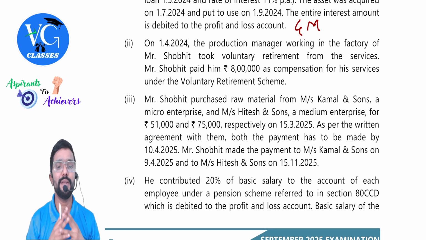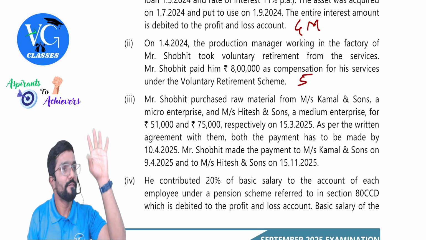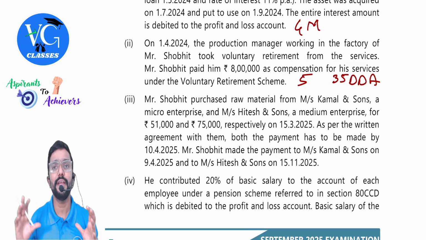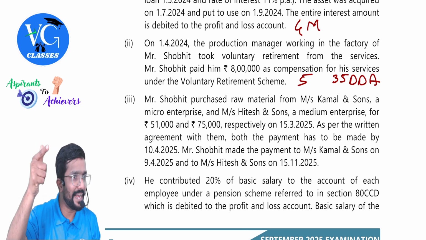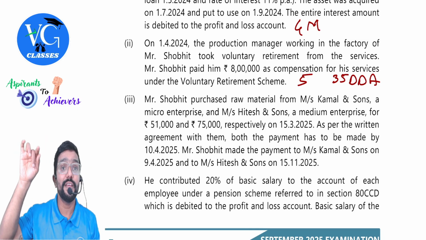On 1st April 2024, the production manager working in the factory of Mr. Shobit took voluntary retirement from the services. Mr. Shobit paid him 8 lakh as compensation for his services under the voluntary retirement scheme. Guys, 8 lakh which is paid as VRS compensation. Can it be claimed as deduction? Yes, but in 5 equal installments, as per section 35DDA. You would have debited the entire 8 lakh. Now we need to disallow how much? 4 by 5 of it we will disallow.